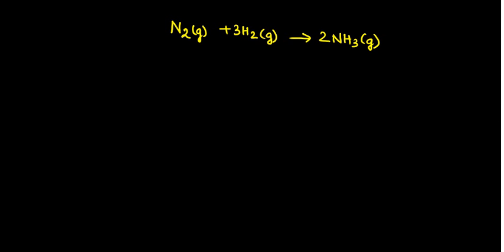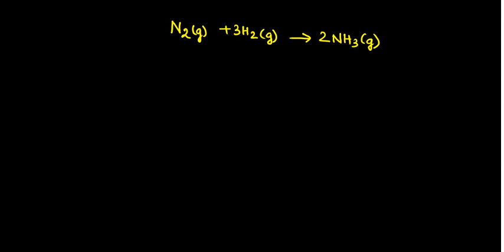So how to specify the rate here? Rate of a reaction is specified in terms of the disappearance of the reactants and appearance of the products. But when we are specifying the rate, there are some specifications of stoichiometric coefficients which need to be considered.